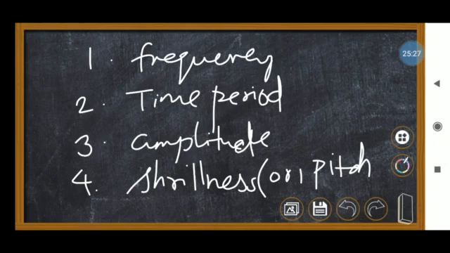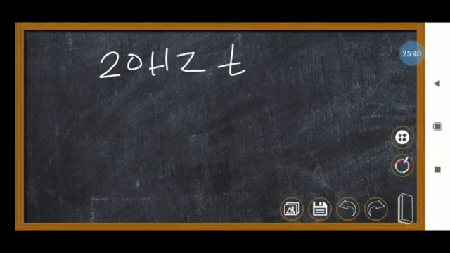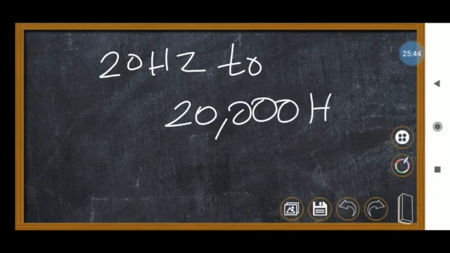One more thing is the limit of sound that humans can hear. The limit is 20 hertz to 20,000 hertz. The frequency range humans can hear is 20 hertz to 20,000 hertz.